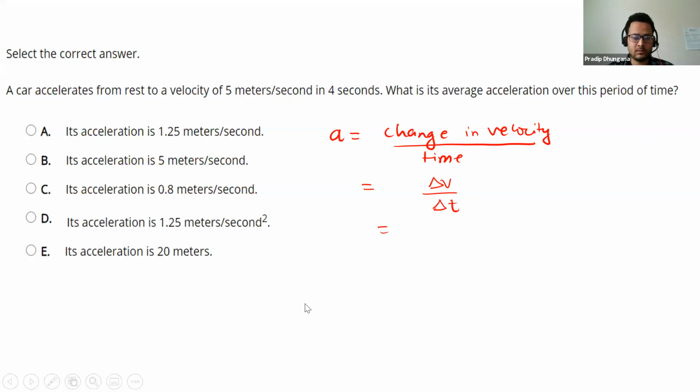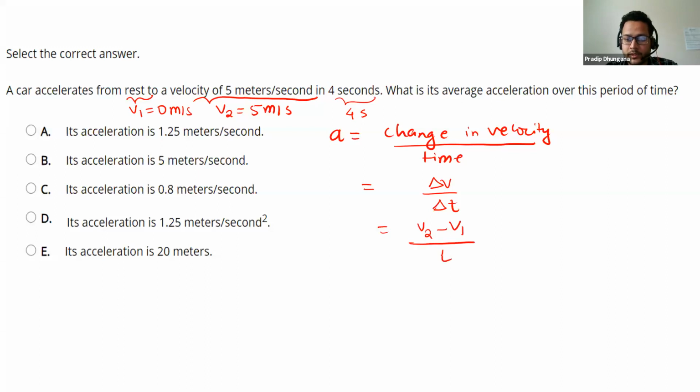Let me erase that. Let's identify all the information from the question. Acceleration from rest means our initial velocity is 0, and to a velocity of 5 meters per second. So this one is 0 meters per second, and the final velocity is 5 meters per second. I wrote it in short form. And the time period is 4 seconds. So delta V is the change in velocity, that is final velocity minus initial velocity, over time.